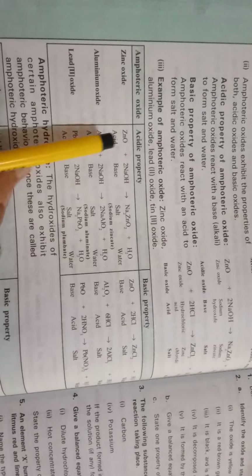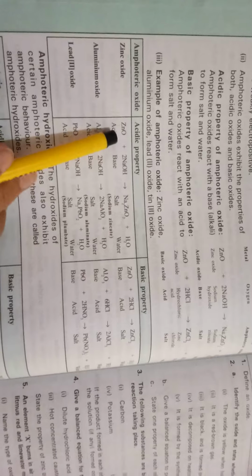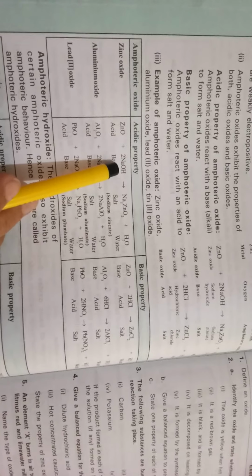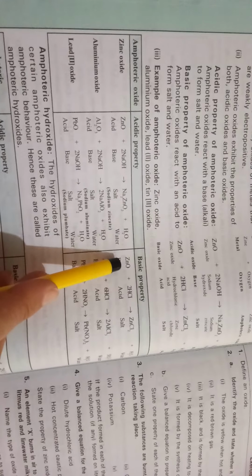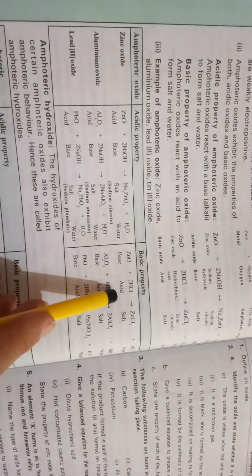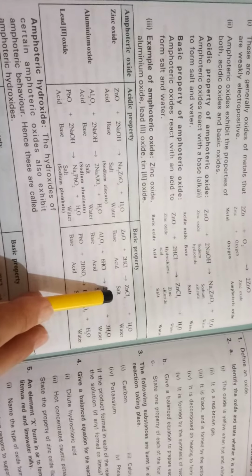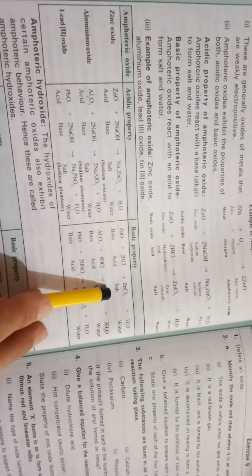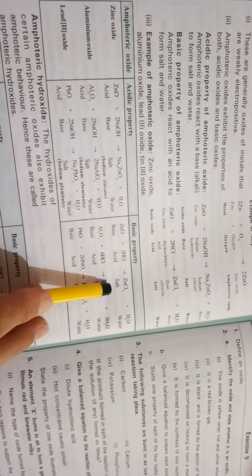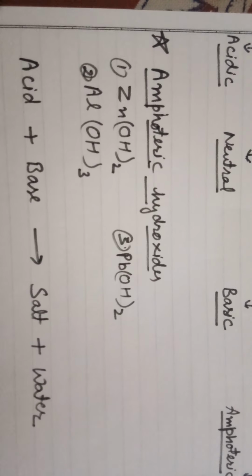Here in this table you can observe zinc oxide. It is a metallic oxide, and zinc oxide reacts with sodium hydroxide, which is a base, and gives us salt plus water. Similarly, zinc oxide behaves as a base in the presence of an acid and gives us salt and water. Acid and base always give us salt plus water. So amphoteric oxides will give us salt and water in the presence of acid as well as in the presence of base. Some hydroxides can also be amphoteric in nature.